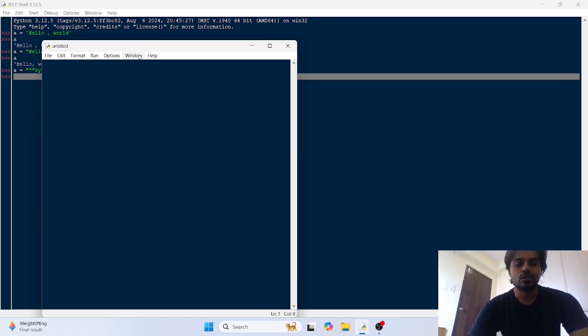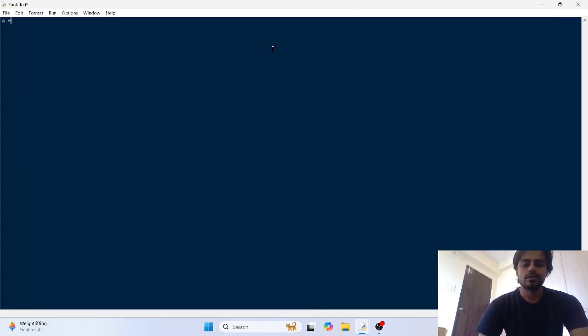So a is the identifier here, and within triple quotation marks: Python is a beginner friendly language with very easy to read syntax.